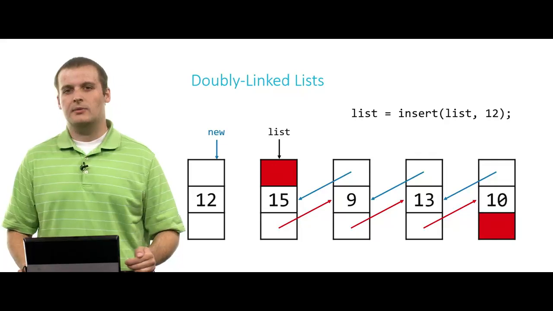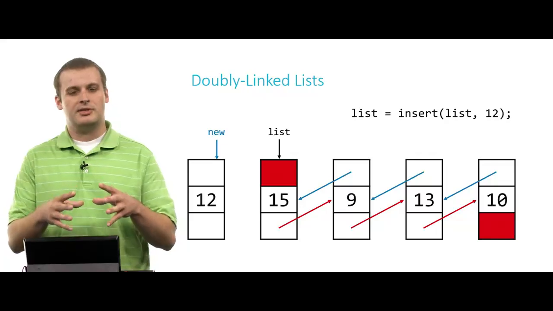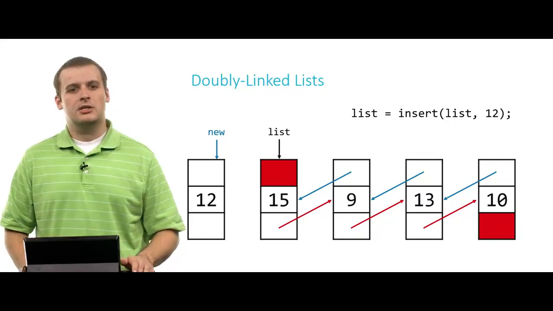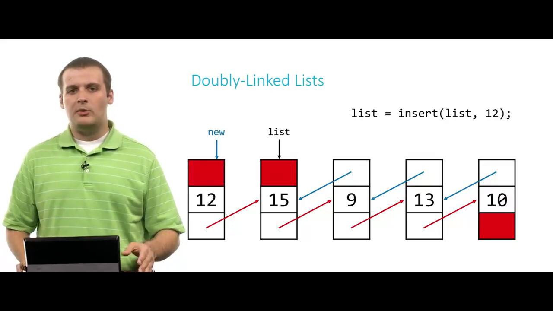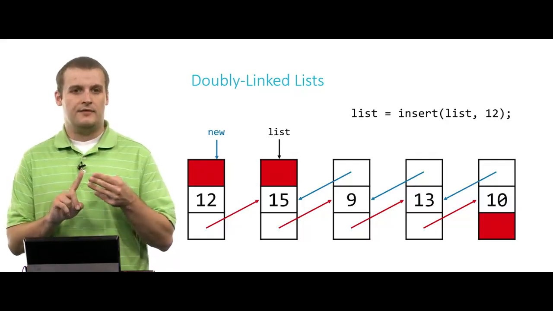So what do we want to do first? I would recommend that you fill the pointers of the 12 node before you touch anybody else. So what is 12 going to point to next? 15. What comes before 12? Nothing. Now we've filled the extra information in 12, so it has previous, next, and value.